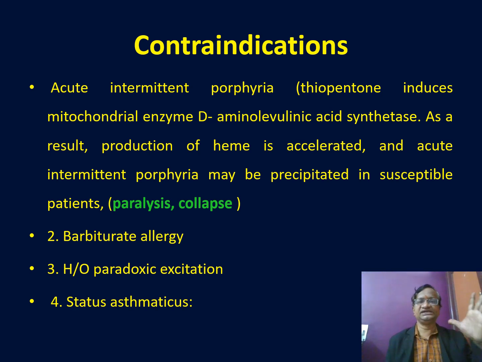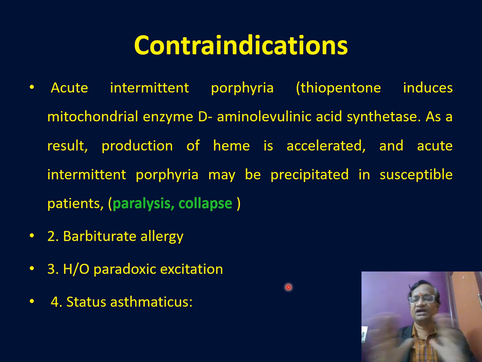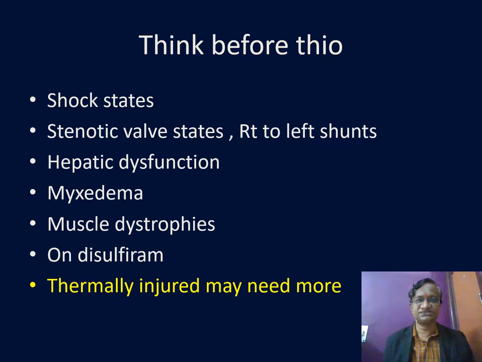What are the contraindications? Absolutely, there should not be any doubt: acute intermittent porphyria. Thiopentone induces aminolevulinic acid synthase, ALA synthase. With thiopentone given for induction, the production of heme is accelerated and precipitated, and patients may go into collapse or paralysis. So acute intermittent porphyria is a complete contraindication of thiopentone. We can also have barbiturate allergy, asthmatics, and history of paradoxical excitation.